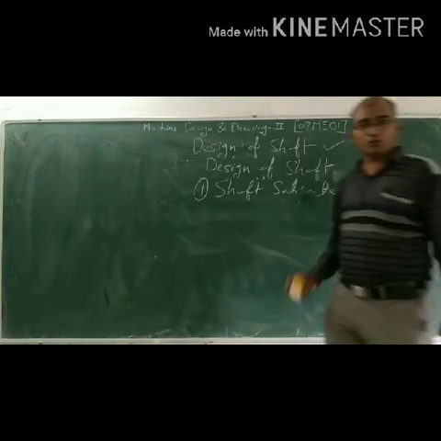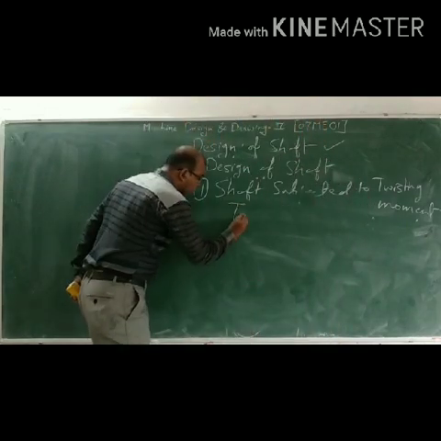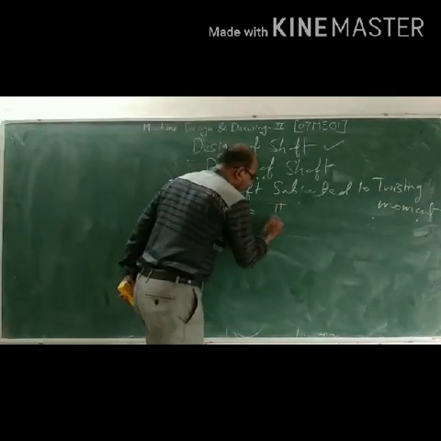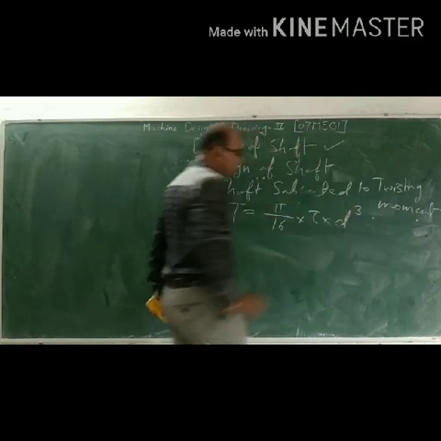In twisting moment, there is the formula related to torque: T equal to pi by 16 tau d cubed.